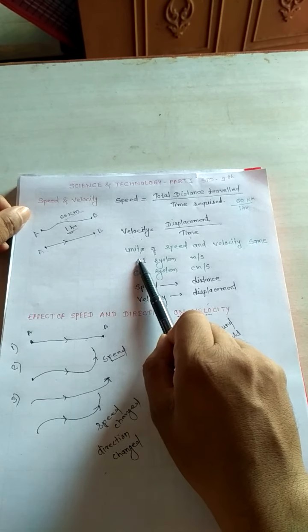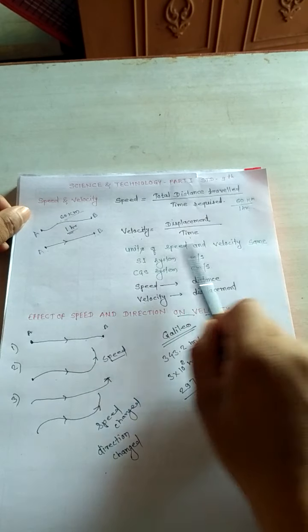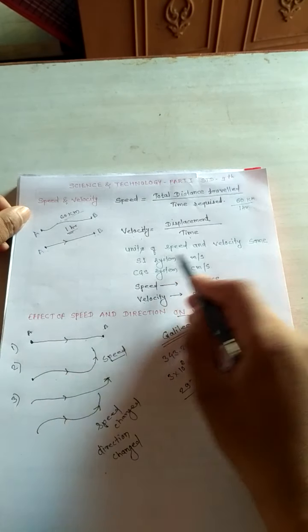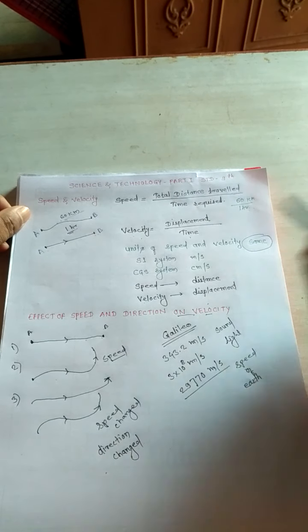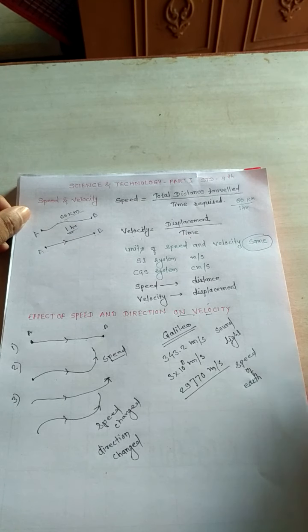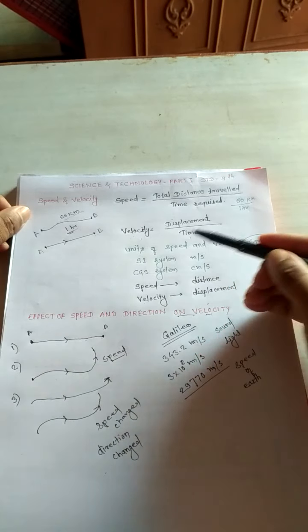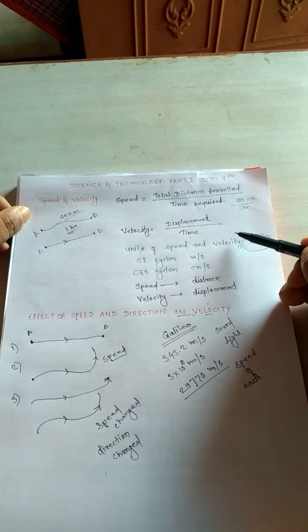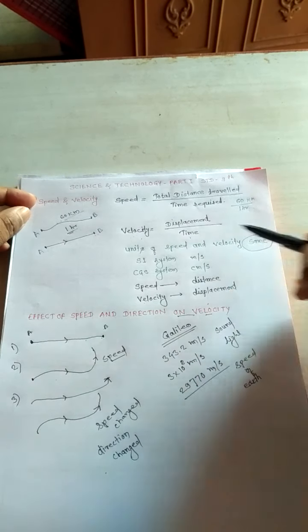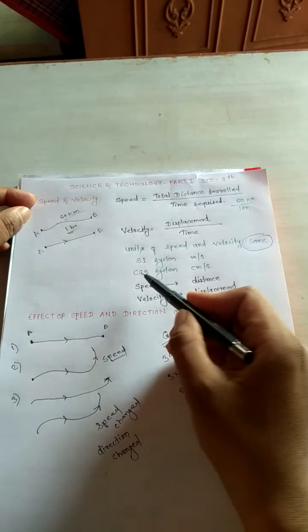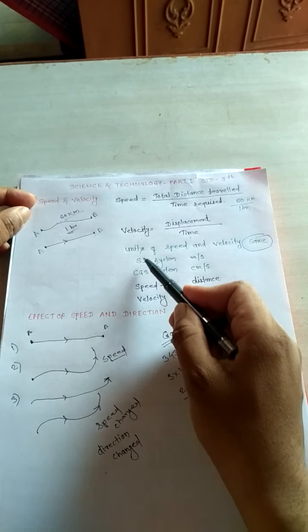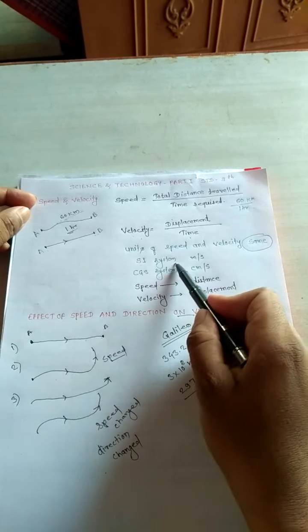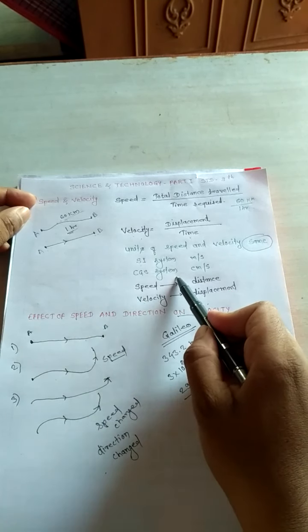Now we will study the units of speed and velocity. The units of speed and velocity are the same. There is no change between the unit of speed and the unit of velocity. Both the units are the same. You know that there are two different systems, the SI system and the CGS system.